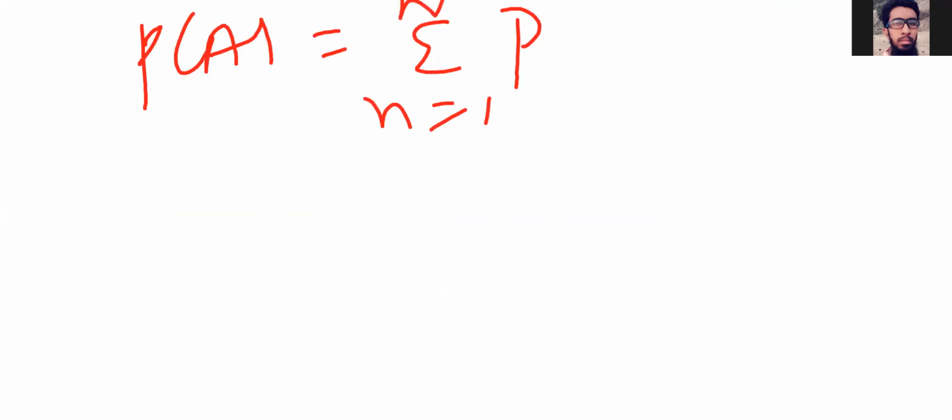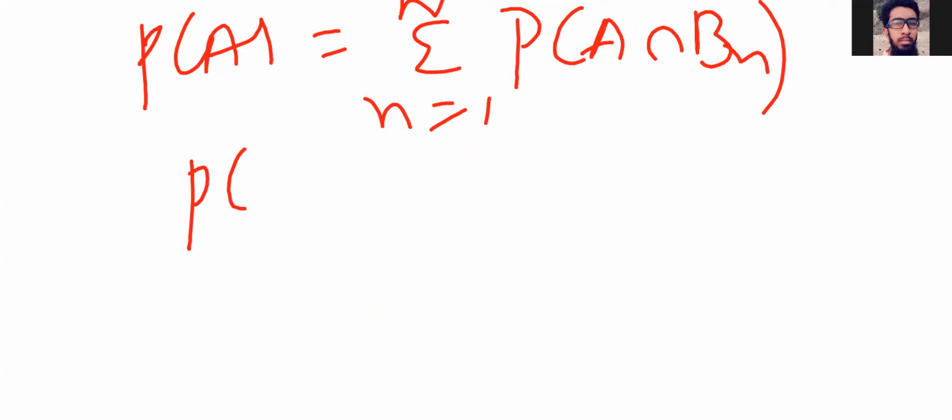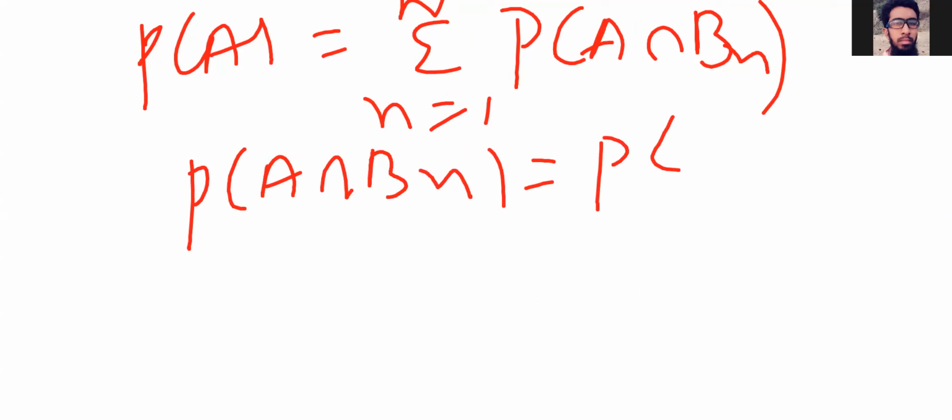So P of A is equal to, at last you'll get summation n is equal to 1 to n P of A intersection Bn. And from joint probability, I know that P of A intersection Bn is equal to P of A given Bn into P of Bn.